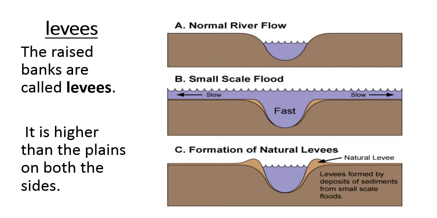Again, in the third figure, we can see on either side of the bank these raised banks where sediments are deposited. This is called the natural levee. In other words, the raised banks are called levees. It is higher than the plains on both sides. Levees are higher than the plains.